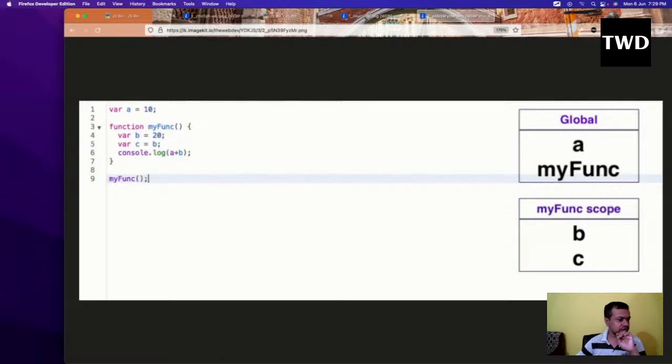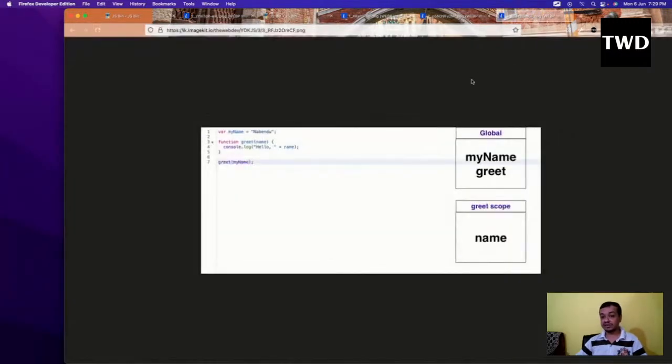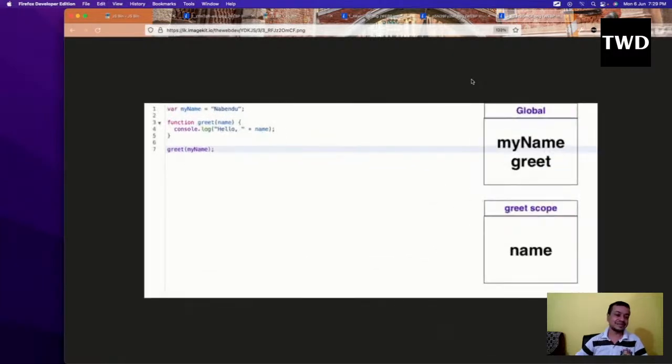Now we'll do one more example, then we'll move forward, because we have to see the interpretation step also. Here my name is Nabindu, and this is there. So here my name and greet are in the global scope, as in the previous example, and this name is in the greet scope because it is inside greet.